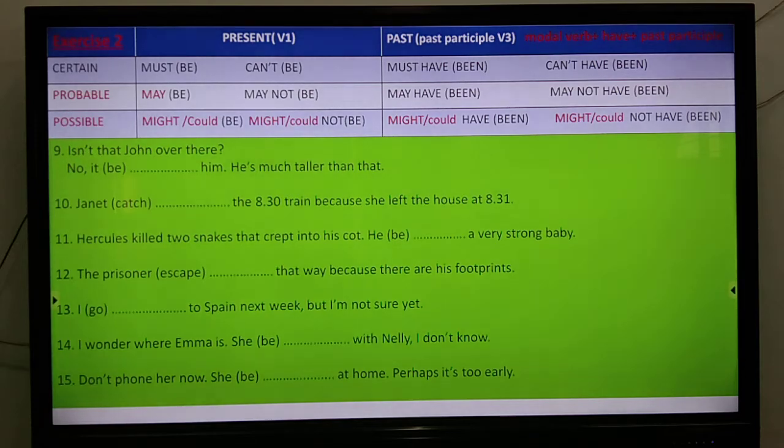Number 13. I might go to Spain next week, but I am not sure yet. Number 14. I wonder where Emma is. She may be with Nelly. I don't know. Number 15, don't phone her now. She may be at home. Perhaps it's too early.